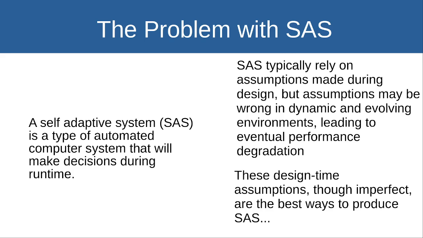Now, we have something called a self-adaptive system. These are a type of automated computer system that will make decisions during runtime. Self-adaptive systems typically rely on some assumptions made during their design. These assumptions are intended to help them handle scenarios they may find themselves in while operating independently.